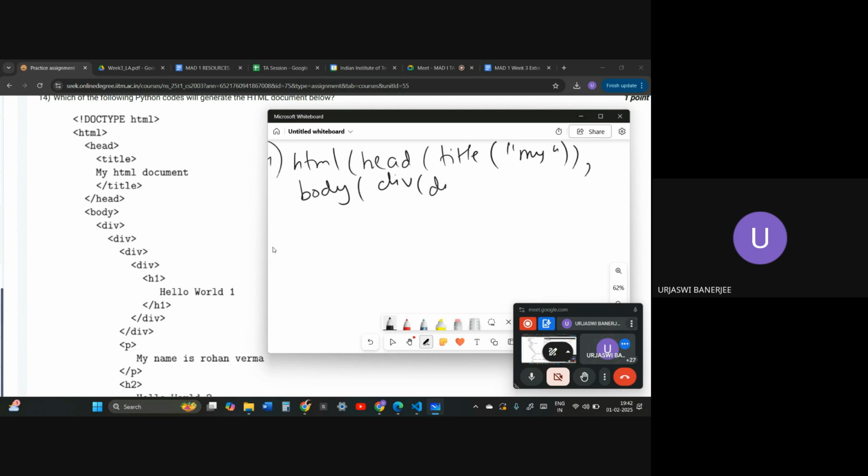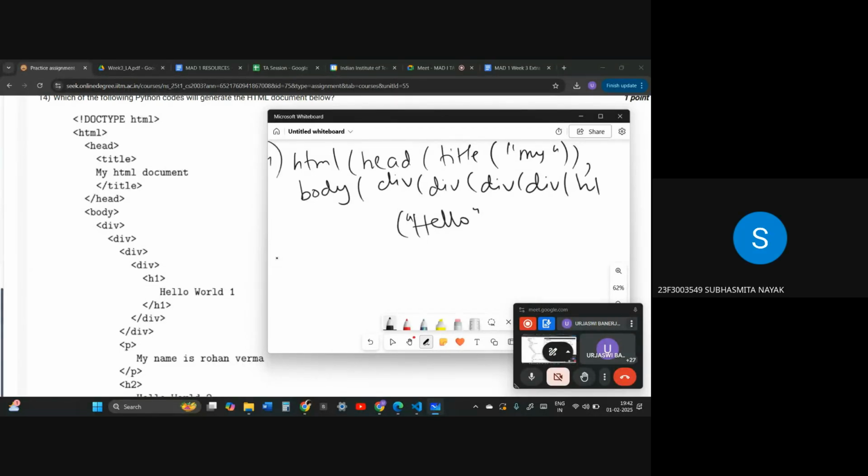First div done, second div done, third div, fourth div. This is the fourth div. Inside of the fourth div we have h1. Inside of h1 we have hello. Student: For my HTML there is a bracket, and another bracket is for title. But where is the bracket for the head tag? No, this is for title, this is for head. Or for the text? Text doesn't need any bracket. Text belongs to a title.